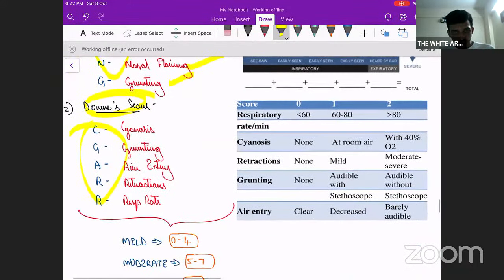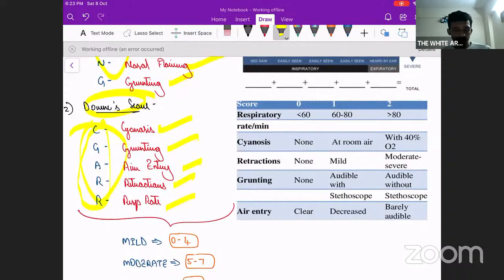Next is the Downes score, which is usually used for term babies, and the mnemonic goes as CIGAR, and this includes cyanosis, grunting, air entry, retractions, and respiratory rate.